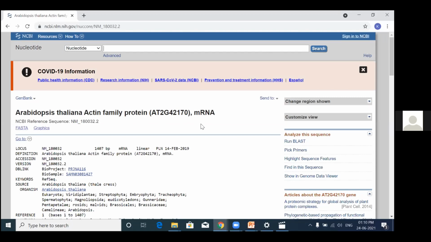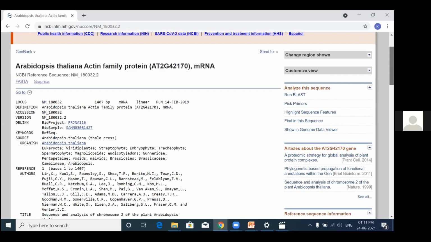mRNA sequence is preferred. You should not go for a partial CDS or expressed sequence tags, or a submitted cloned sequence, which is not preferred. It is always preferred to design primers from the mRNA of a particular gene. So this is the sequence which is my gene of interest, and I would like to design primers from this sequence. So this is the accession of this particular gene.